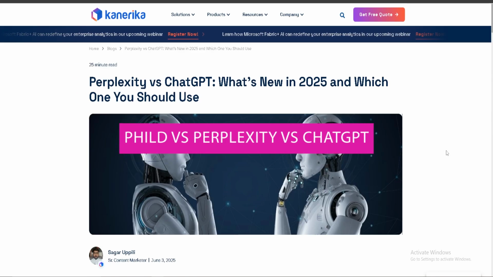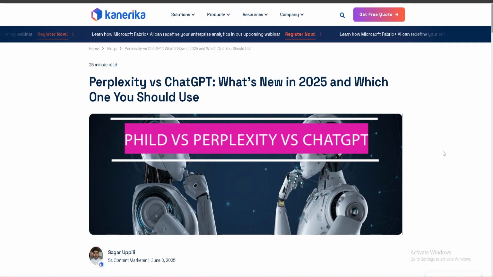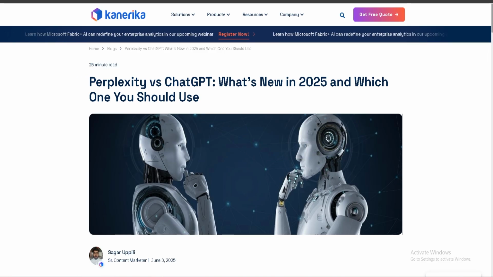Hello, I'm going to compare Find versus Perplexity versus ChatGPT, which chatbot development tool is better. So these platforms all use LLMs to power AI assistants. Find is optimized for coding queries. Perplexity focuses on real-time search Q&A, and ChatGPT offers the most customizable chatbot experiences.